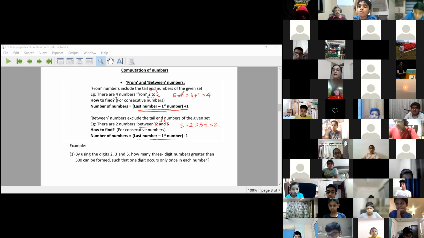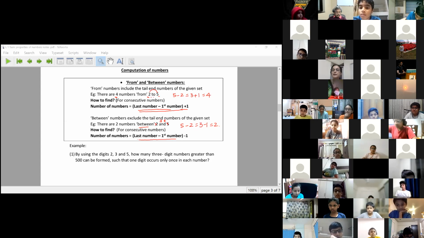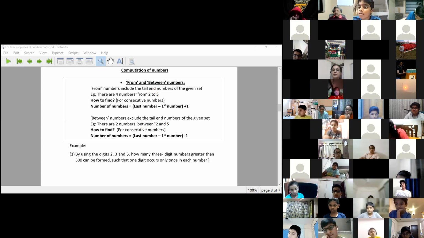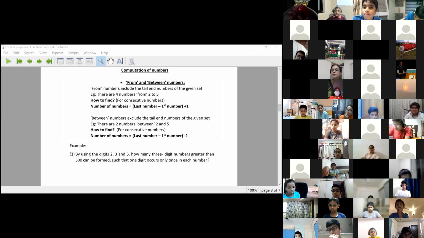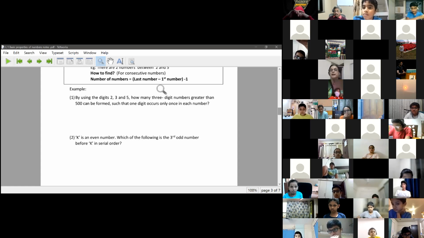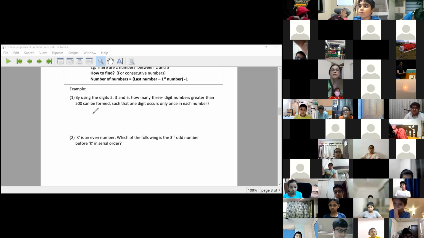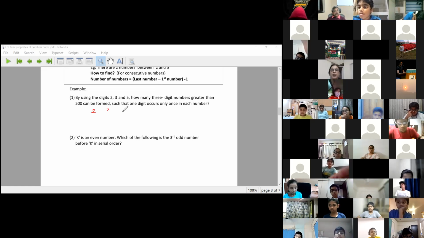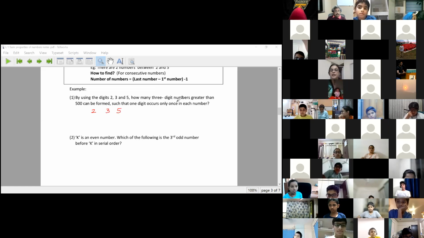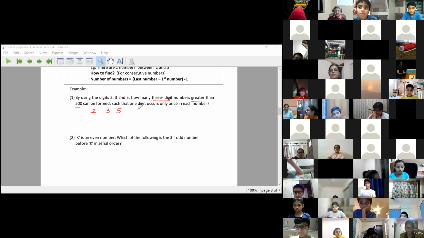Okay. Then we are going to do some more sums of this type also. I'm sure you must have done all these sums sometimes in the lower standards, so I'm going a little fast. We will do 1 or 2 sample sums on this. This is another type of number game that we can play. Find the number of numbers by using the digits 2, 3, 5. How many 3-digit numbers greater than 500 can be formed, such that each digit occurs only once?